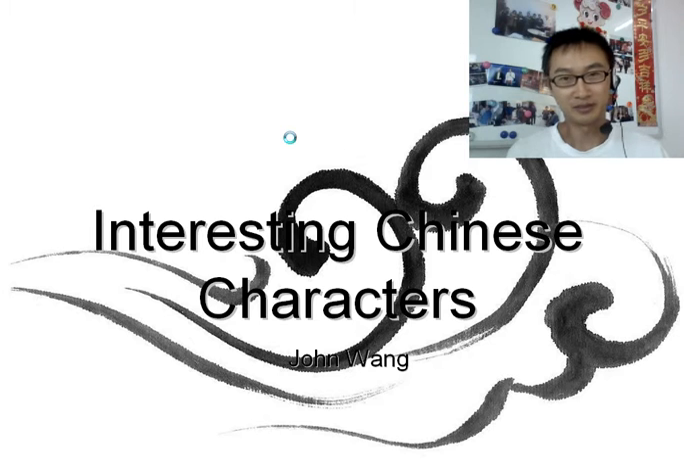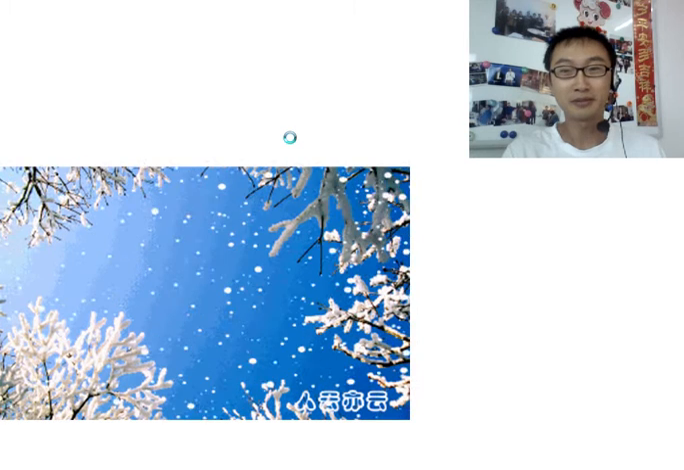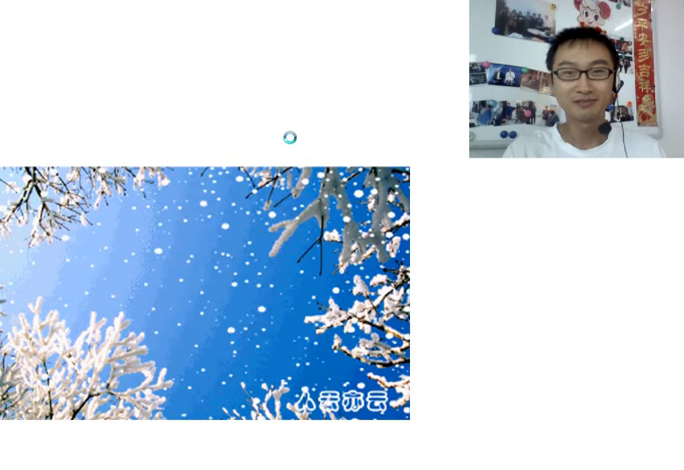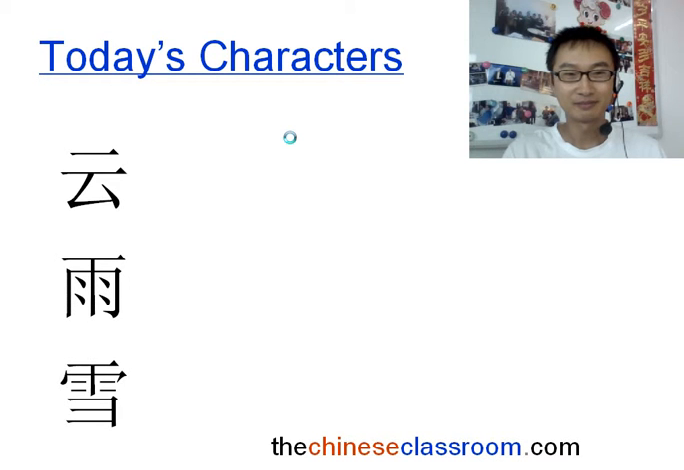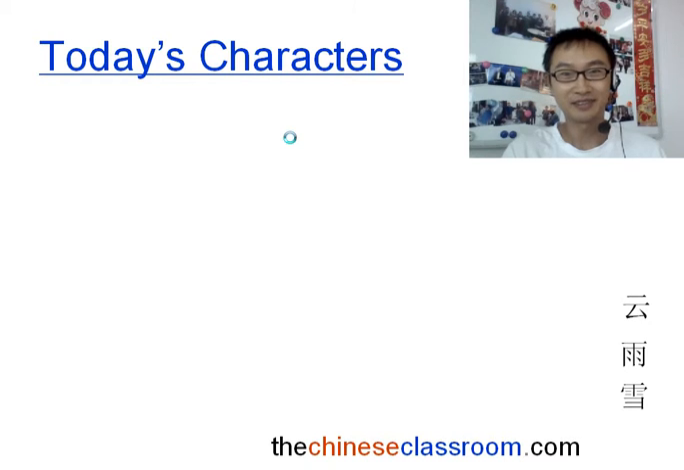Today we will learn 3 new characters which are related to the weather. They are cloud, rain, and snow. Okay, let's look at these 3 characters first. 1, 2, and 3. Let's start.